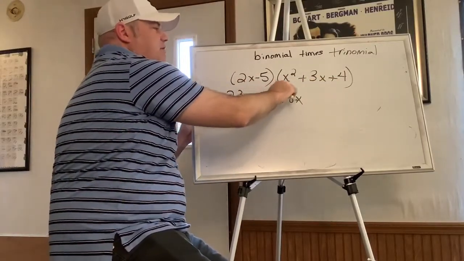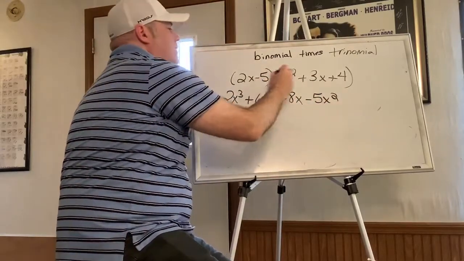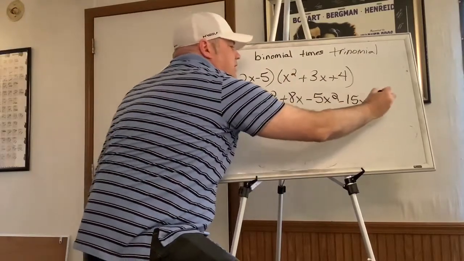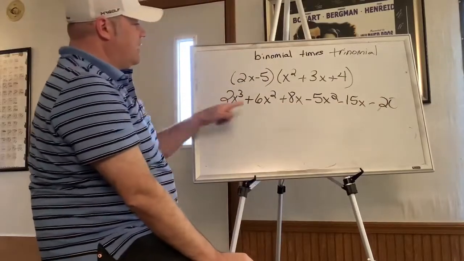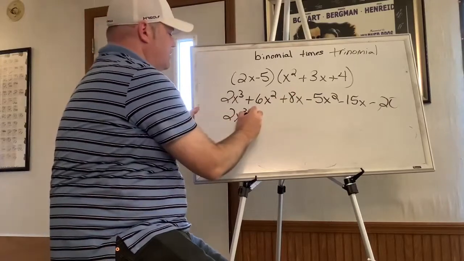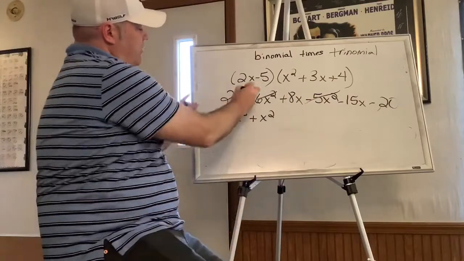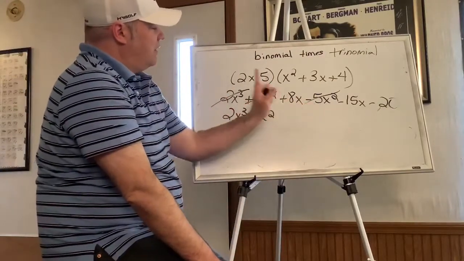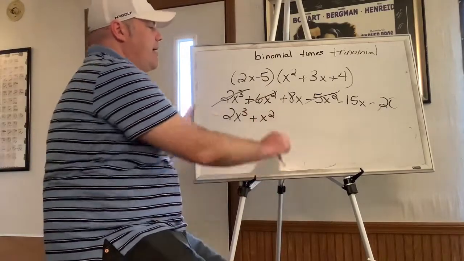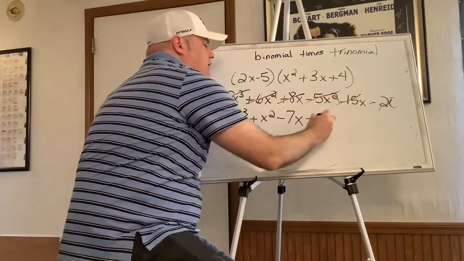Now I'm going to take negative 5 and do the same thing. Negative 5 times x squared is negative 5x squared. Negative 5 times 3x is negative 15x. And negative 5 times 4 is negative 20. Now I look through and say, can I combine any of these? I can combine these 6x squared minus 5x squared. That's 6 minus 5, so it's 1x squared, and I don't write the 1, it's just a single x squared. And then 8x minus 15x is negative 7x. And then you just have negative 20 left.